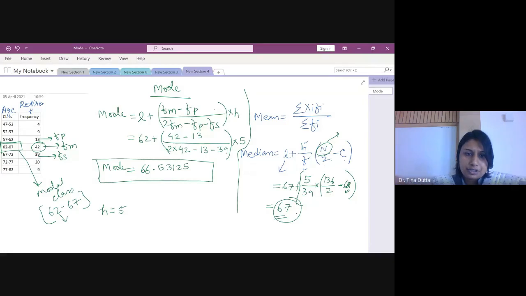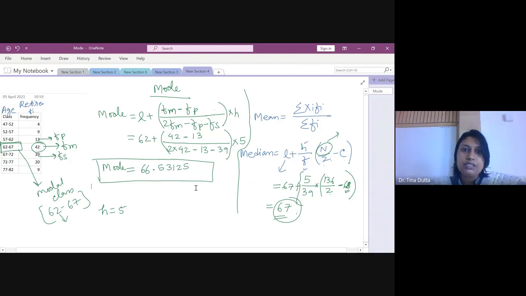There will be a sure question on mean median mode, whether it is in a long question, there will be a sure question. So this is a very easy unit. The first unit is the easiest unit where you can score highest marks. All right, so this is the mode value of the age, right?